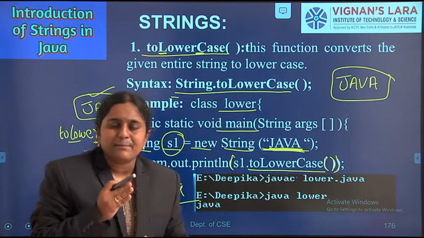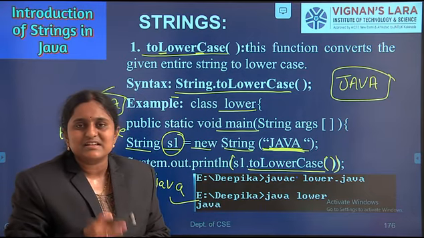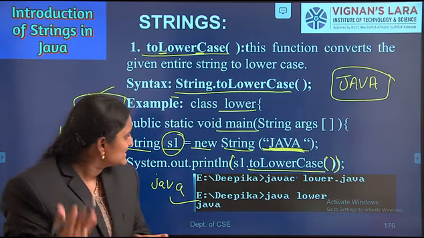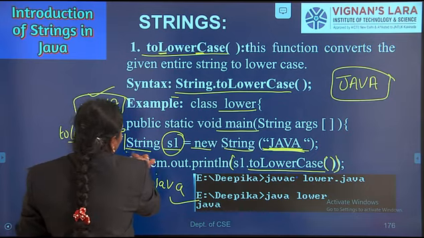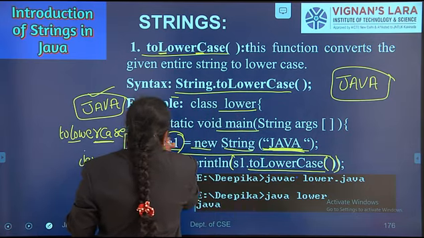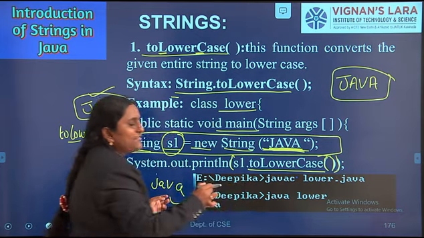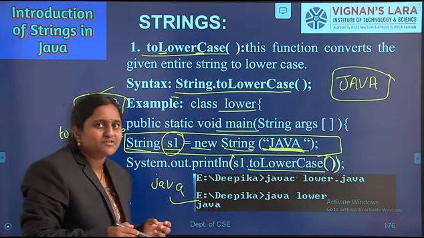In Java, String is a predefined class. That class provides a number of methods. In order to access these methods, first we have to create an object of the String class. String is a predefined class. Anywhere we can create an object of the String class.